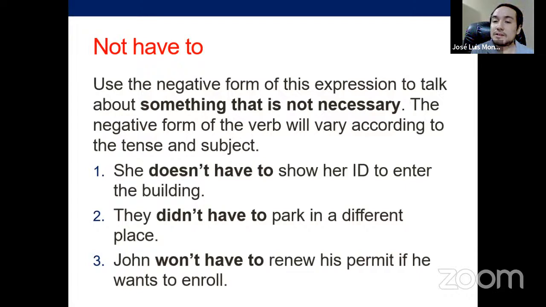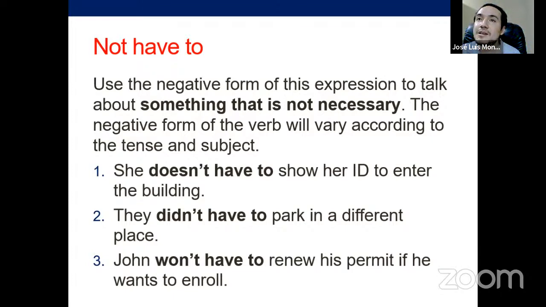If it's present, do or does, right? In negative, it means don't or doesn't. If it's simple past, didn't. If it's present perfect, haven't or hasn't, right? If it's future, won't or is not going to, or are not going to, any variations, and so on and so forth, right? So we also know that, and remember, it means that something is not necessary.